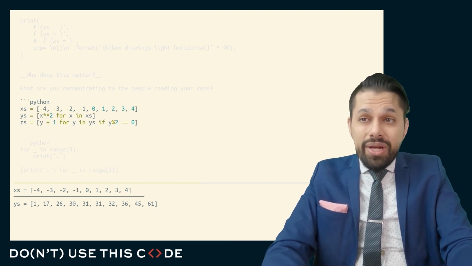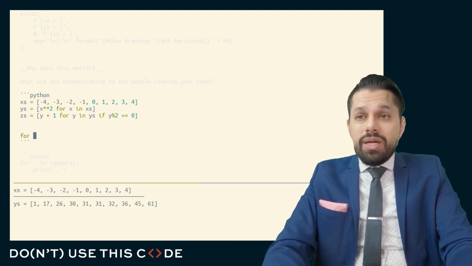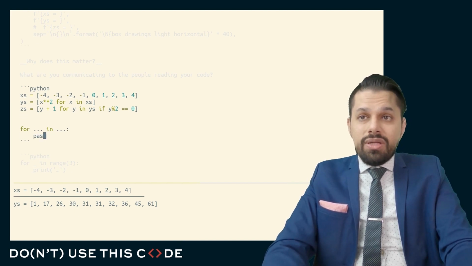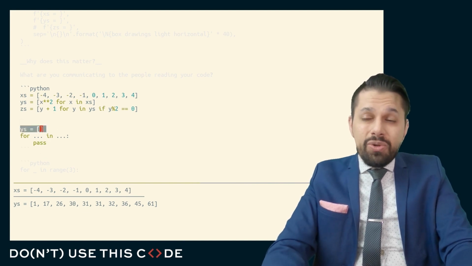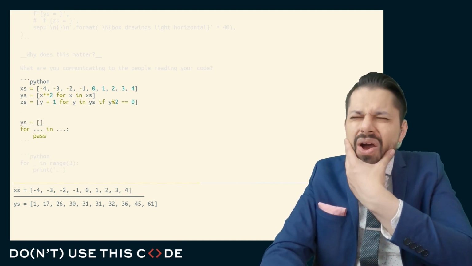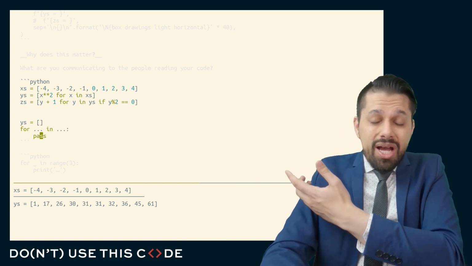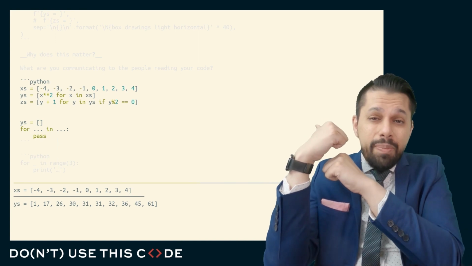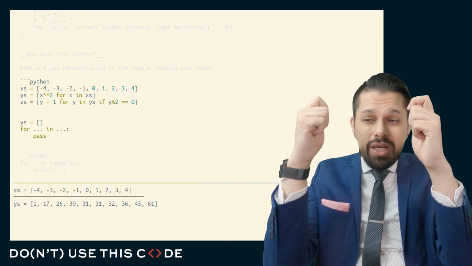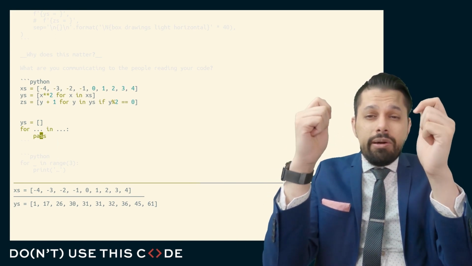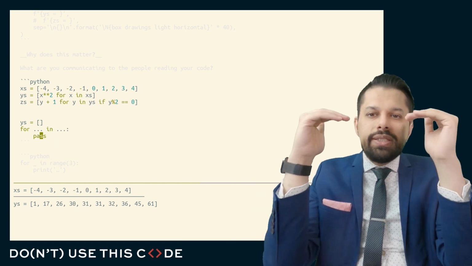Whereas, anytime you're reading your code and you see a for loop, you have to understand how did that for loop affect the rest of this program. And if you see a ys equals empty list here, you're going to be searching for that and say, okay, how did it build this thing? And maybe it's doing some other useful work at the same time, and you'll have to tease that apart. Comprehension makes for easy skimming of code that conveys a very clear idea. All this line does is it builds a list.